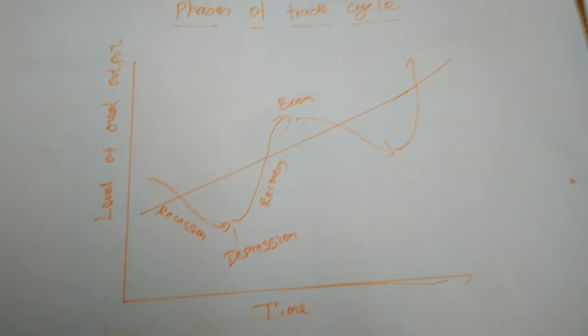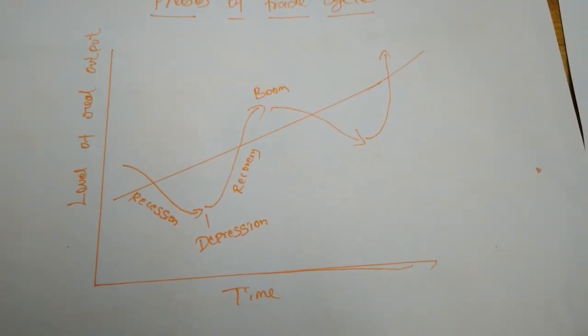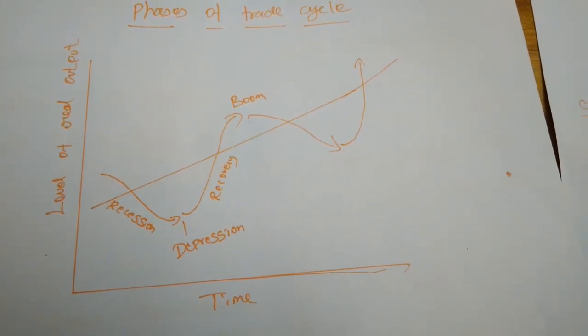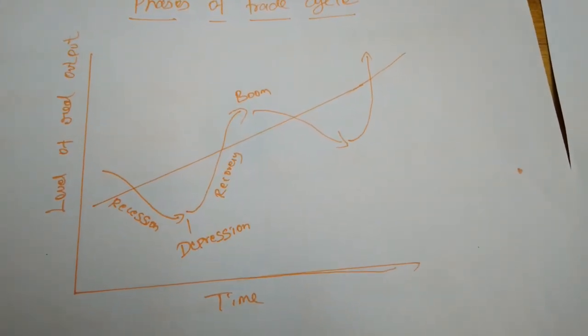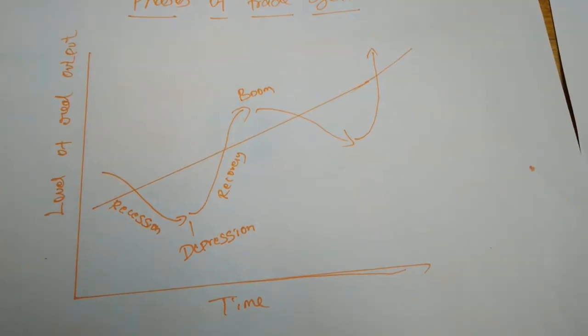Because of the availability of credit facilities provided by the commercial banks, they will fix a high rate of interest, because all the people have money and won't consider the rate of interest.